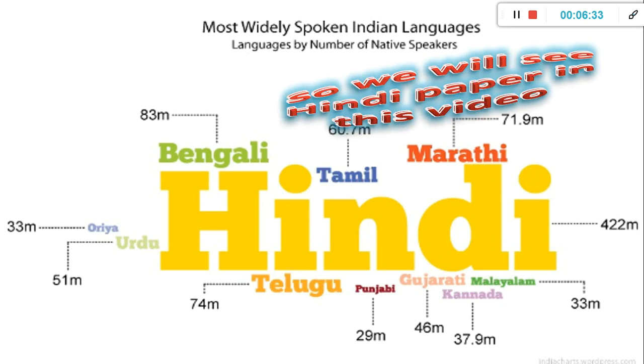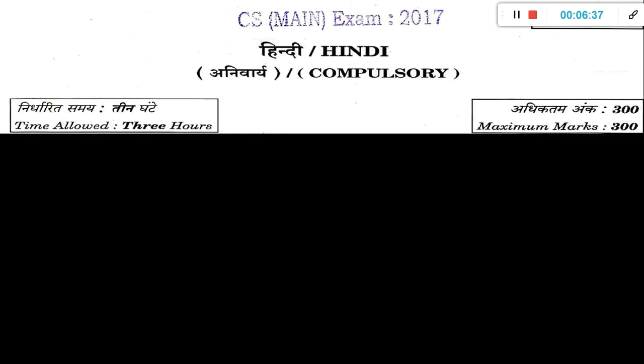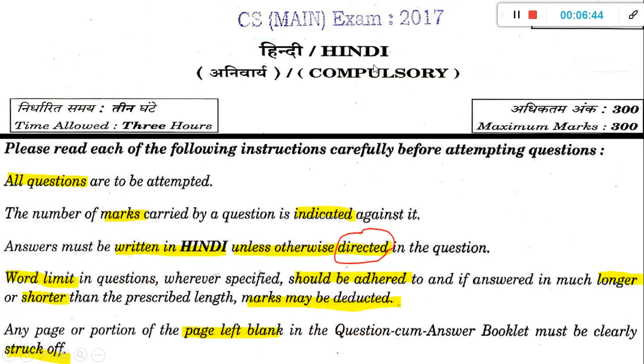I'll show you how to download after I show the type of questions, because the type of questions is the same for every paper. I'll take Hindi as an example. So this is a 2017 paper screenshot. If you see here, 3 hours and 300 marks. It's a compulsory paper and it's the first paper.